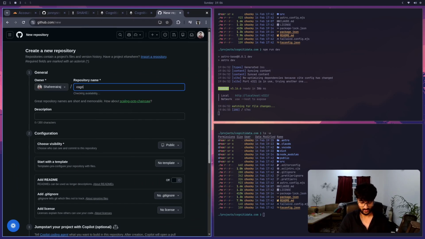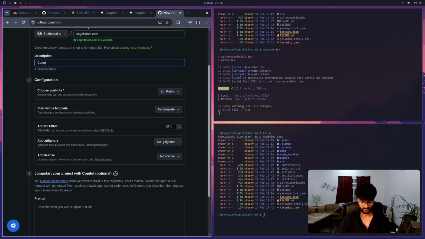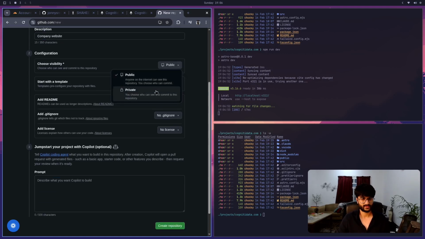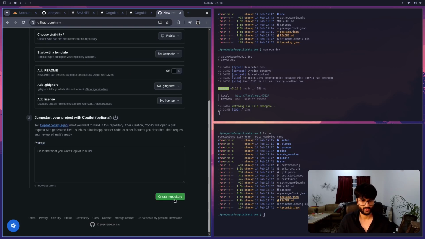I'm going to call this cognitydata.com. All right, that is available. So company website. Just keep it basic. Choose visibility. I think it needs to be public. I'm not sure yet, but that's fine. No readme, nothing. Just create repo. That's all we need.